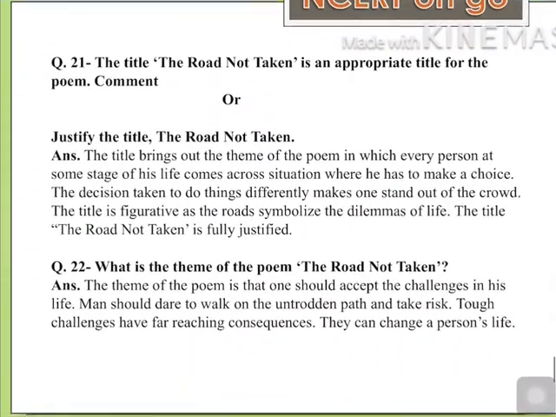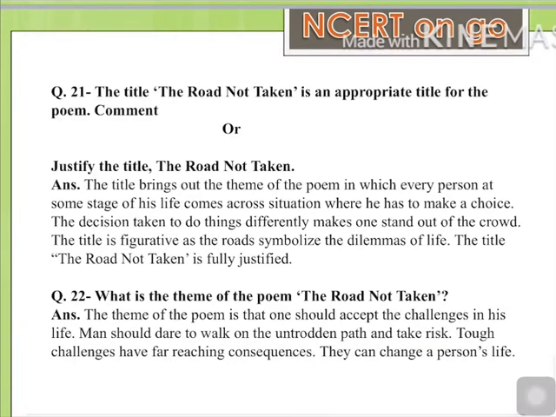Next question is, the title The Road Not Taken is an appropriate title for the poem. Comment on or justify the title The Road Not Taken. What do you guys think, whether the title is appropriate or not? According to me, the title is very much appropriate because the poet had regret that he wasn't able to choose the other road. So that's why he gave a perfect title, The Road Not Taken.